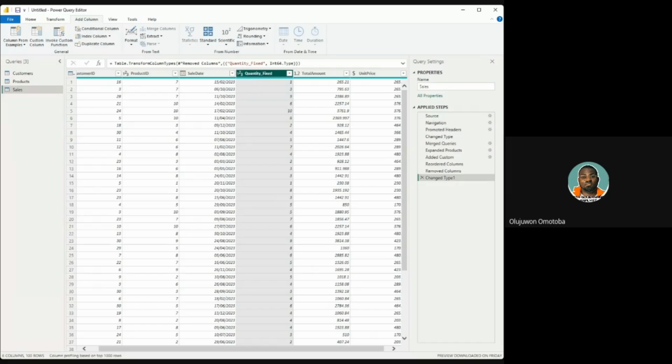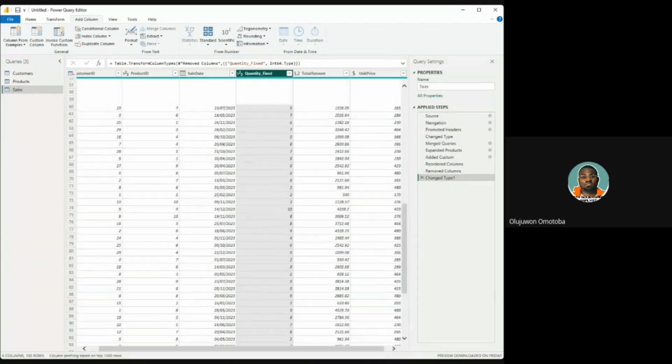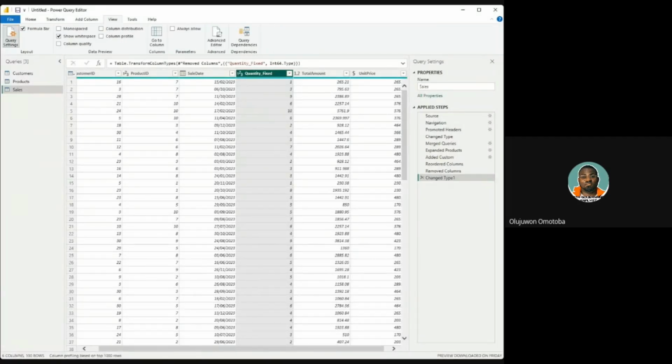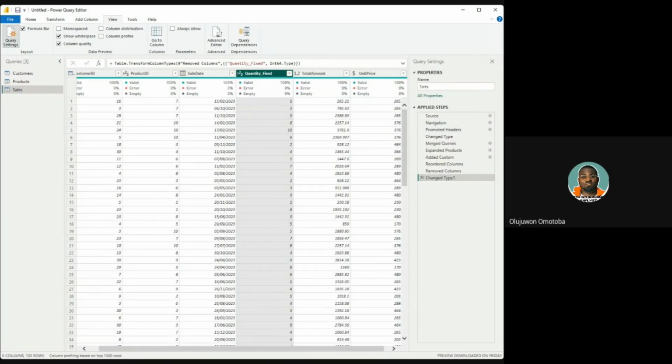So now that we have changed the data type, I can tell you for free that those figures they had were all because of the data type change. The only error they made was the null value that was not supplied, but now we have it. So there is no missing row. And if you use this tool I told you about called column quality, you can see we have 100% valid, empty 0%, error 0%.